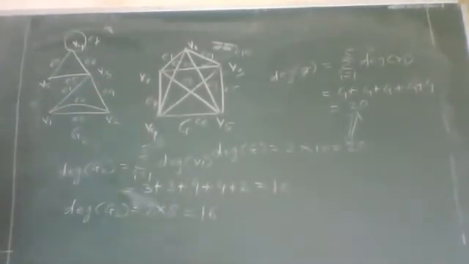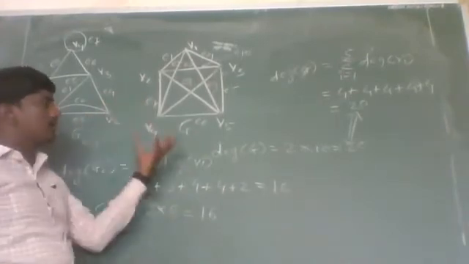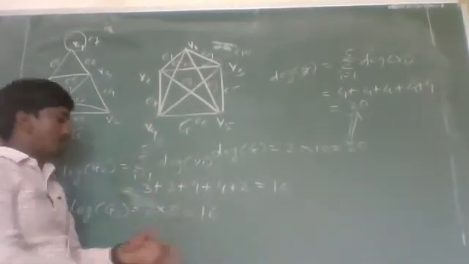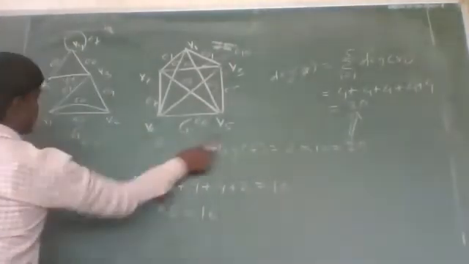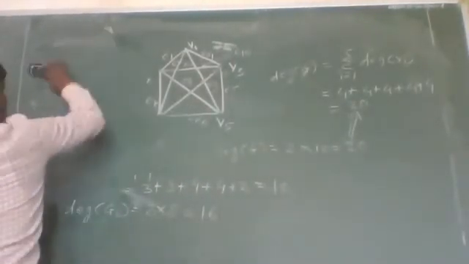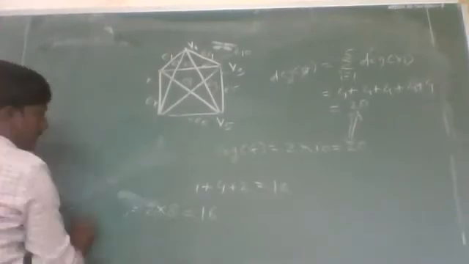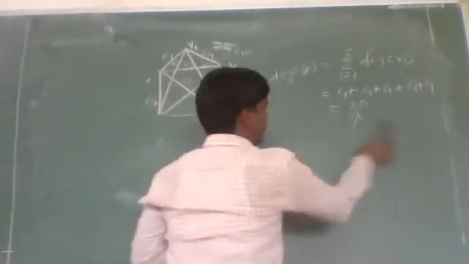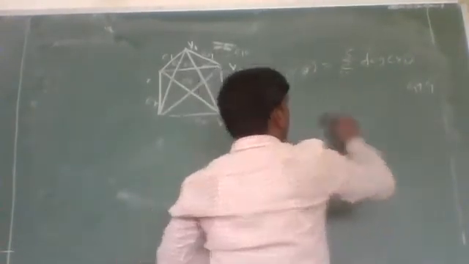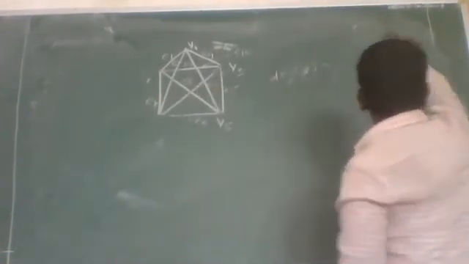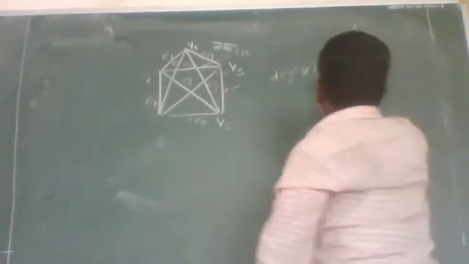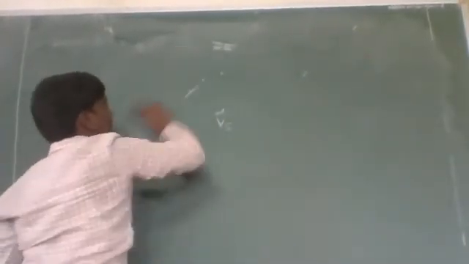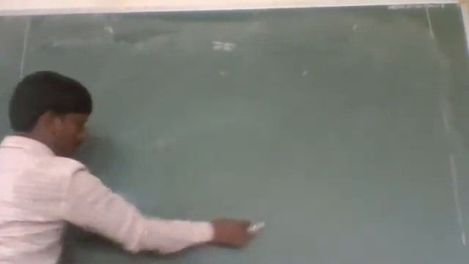Now, from this we can conclude that the degree of a graph G is always even. The handshaking lemma says that the total degree of a graph G is 2 times the number of edges in a graph G. Whether the number of edges is even or odd, the degree of graph G is always even since it is a multiple of 2.